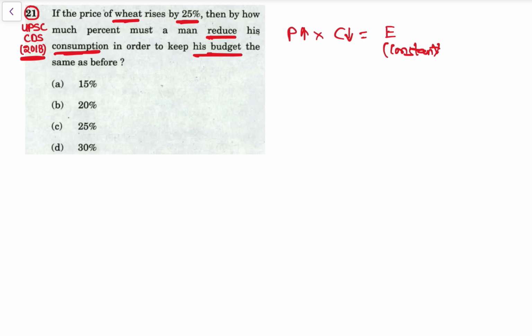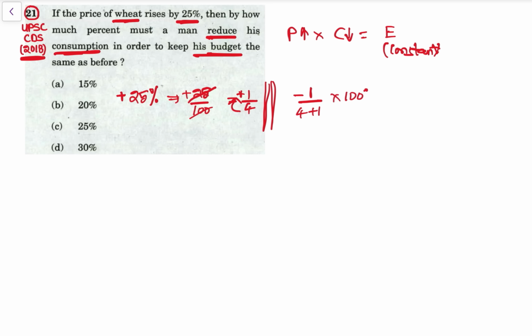So since it rises, you use plus 25%. So plus 25% is what? Plus 25 upon 100, that is plus 1 by 4. Now consumption reduce करना है, so reduce is minus 1 upon 4 plus 1, into 100%.